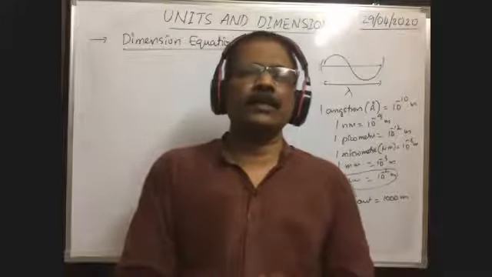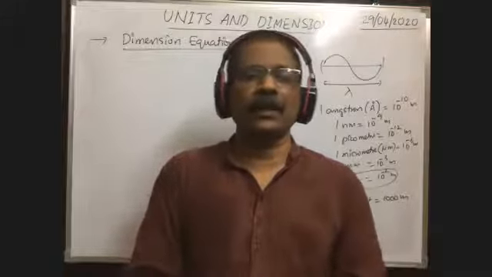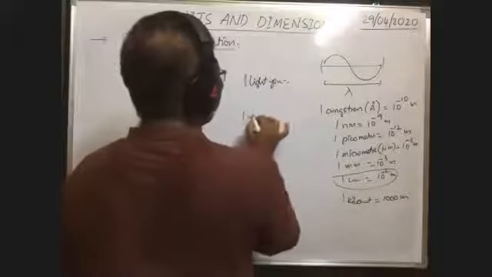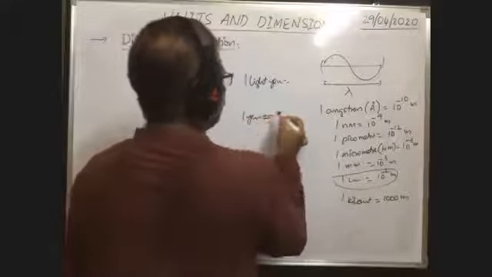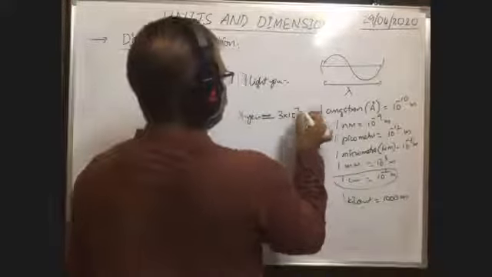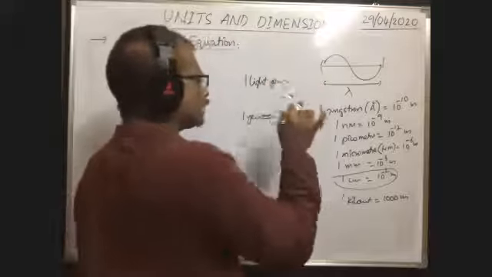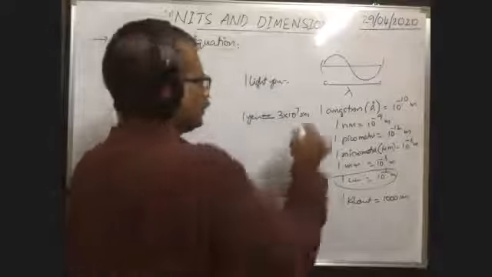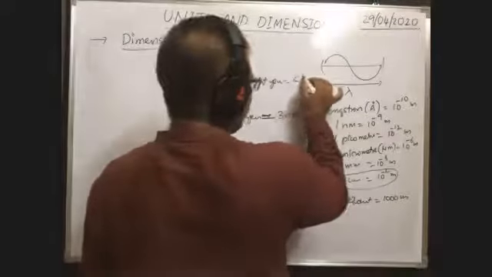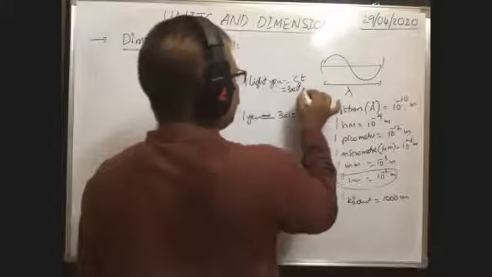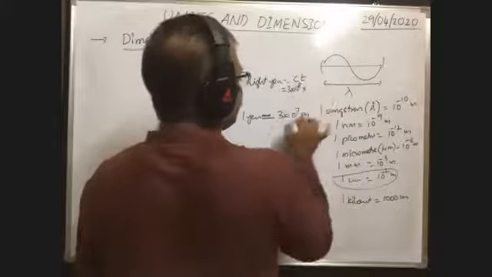That is approximately 3 into 10 to the power of 7 seconds. So 1 year is approximately 3 into 10 to the power of 7 seconds. So 1 light year means the distance traveled by the light in 1 year. Speed of the light into time taken: speed means 3 into 10 to the power of 8 meter per second, into time, 1 year means 3 into 10 to the power of 7 seconds.